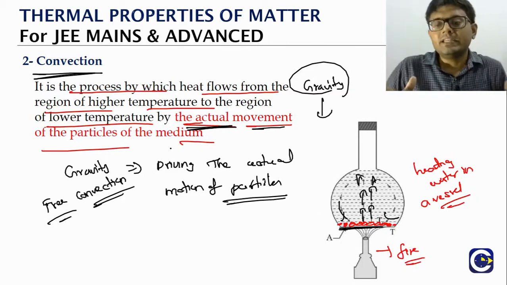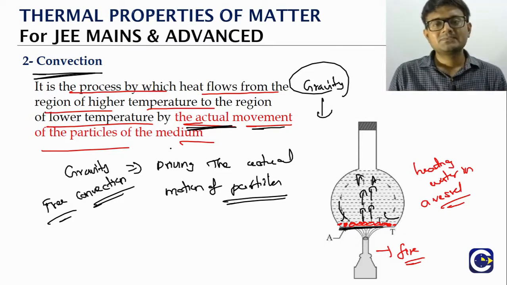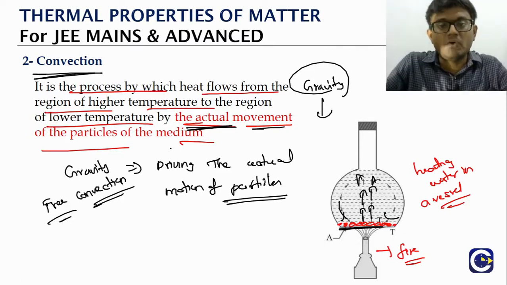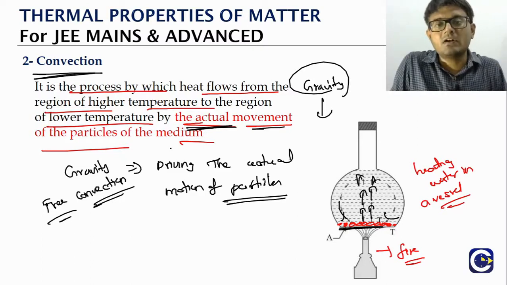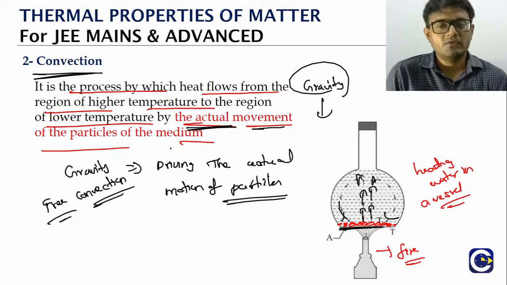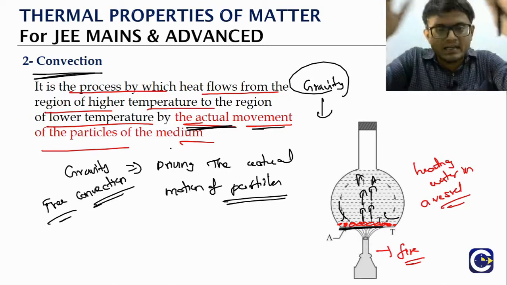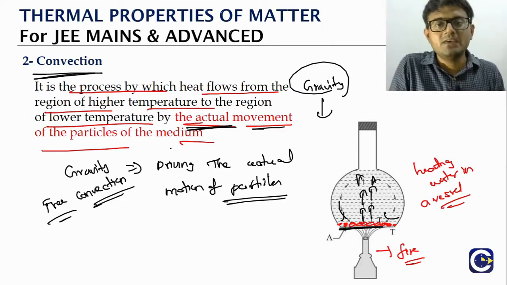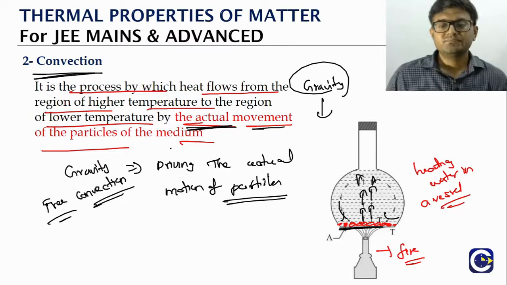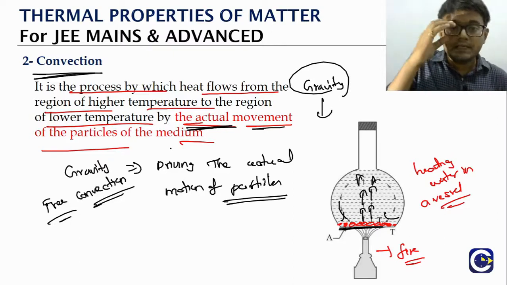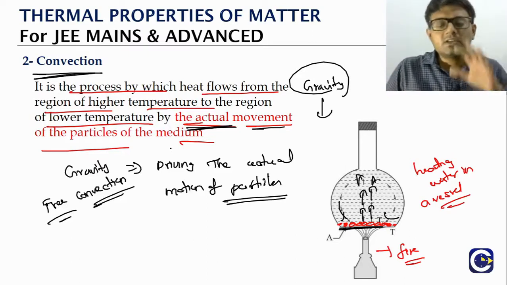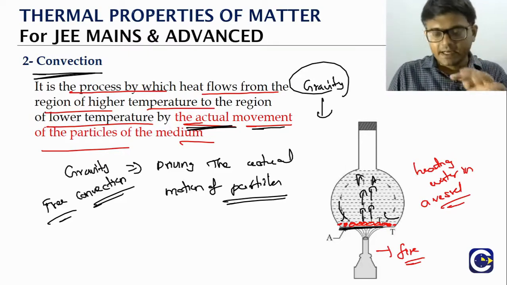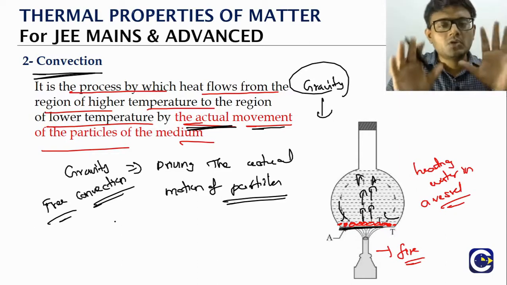And you'll see one beautiful thing. The reason why we keep the fire always at the bottom is also because of the same reason. If you are heating the water from the side, the heating will not be that effective. Only when you heat it from the bottom, it will be effective. Why? Because when you heat it from the bottom, the layer that is heated will rise and another layer will come. So this is the most effective way of heating water, where we keep the fire or the source of the heat at the bottom. And this is about free convection.